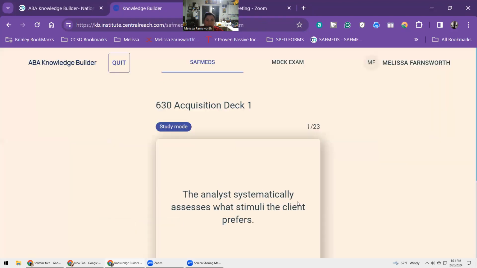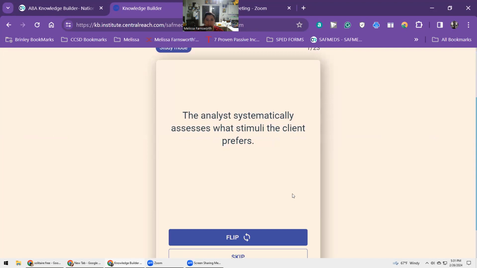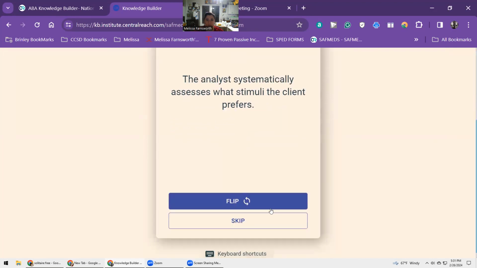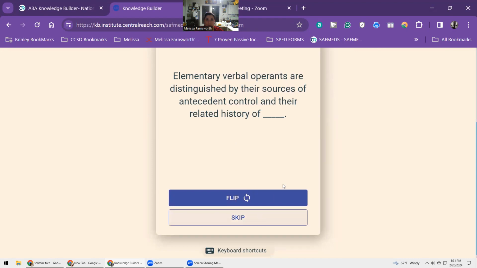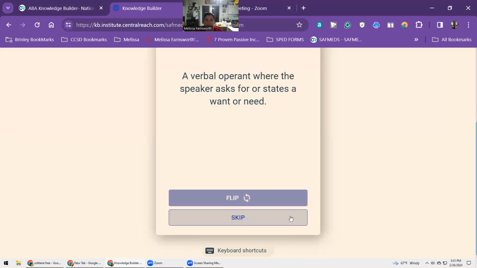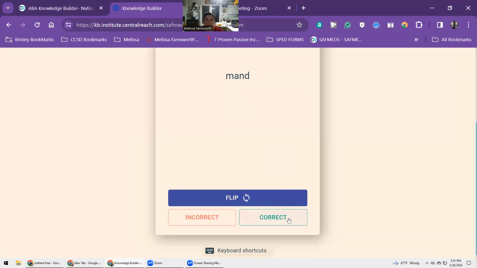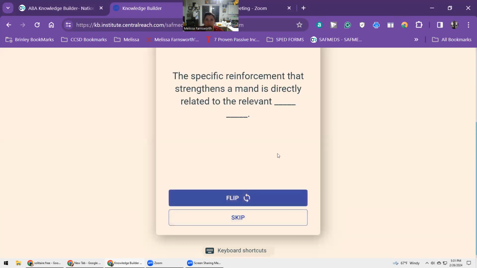23 cards. The analyst systematically assesses what stimuli the client prefers. Elementary verbal operants are distinguished by their sources of antecedent control and the related history of blank. Consequences. A verbal operant where the speaker asks for or states a want or need. Mand. The specific reinforcement that strengthens a mand is directly related to the relevant blank.